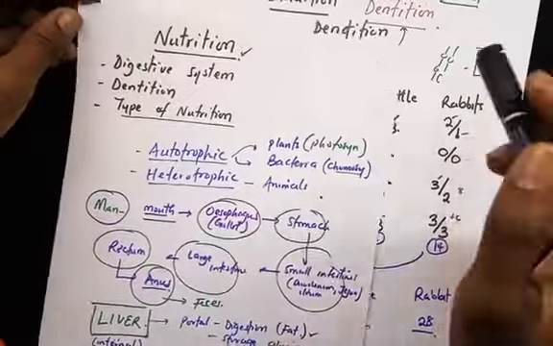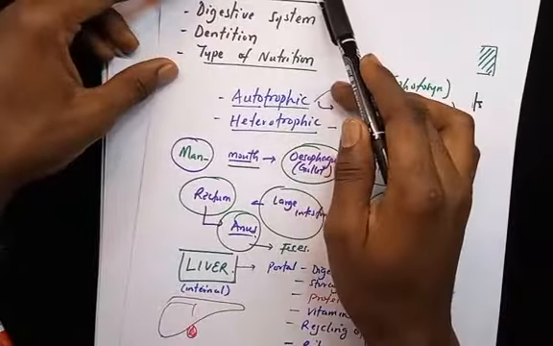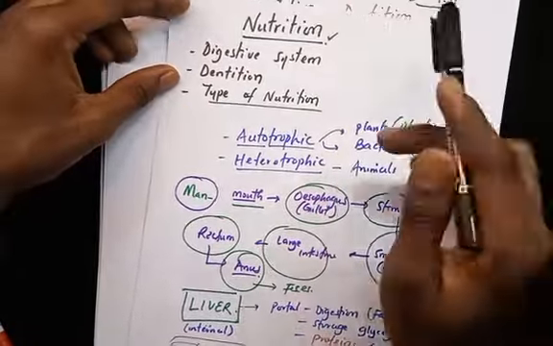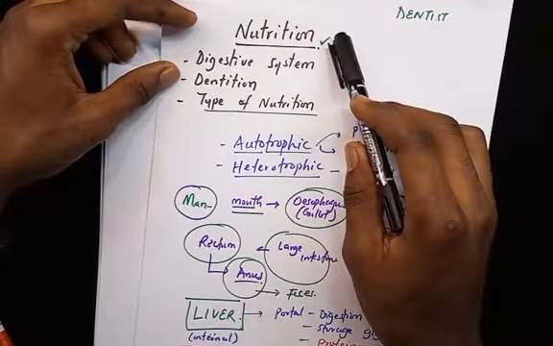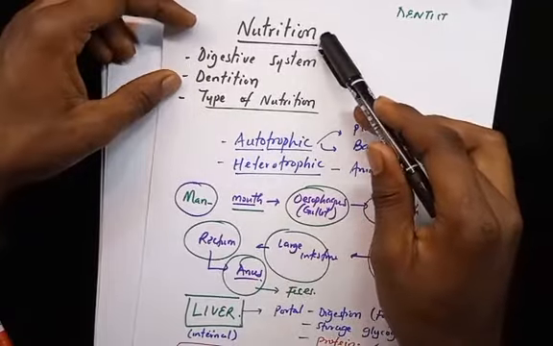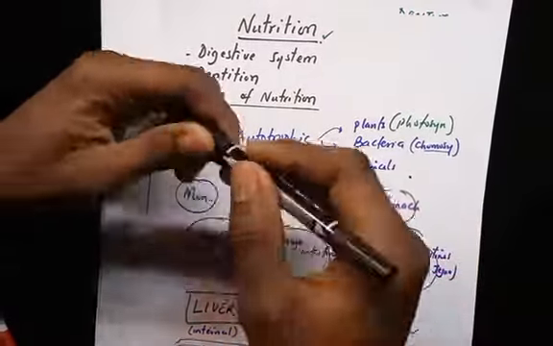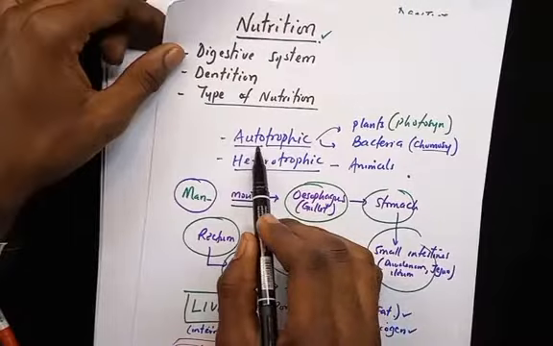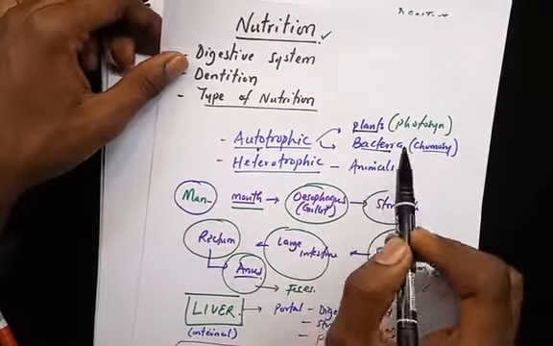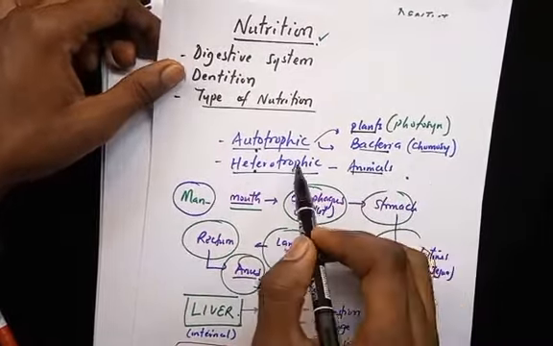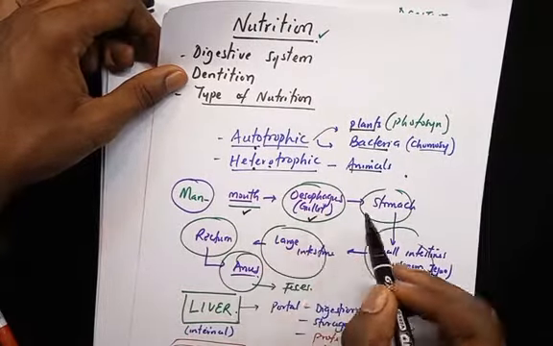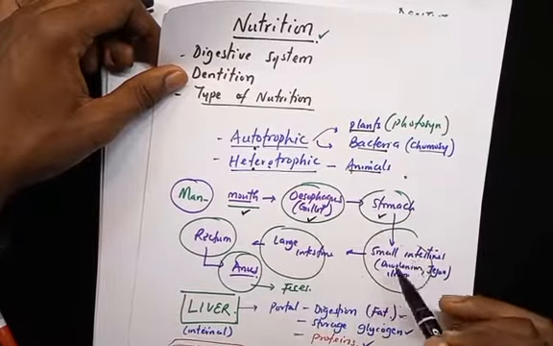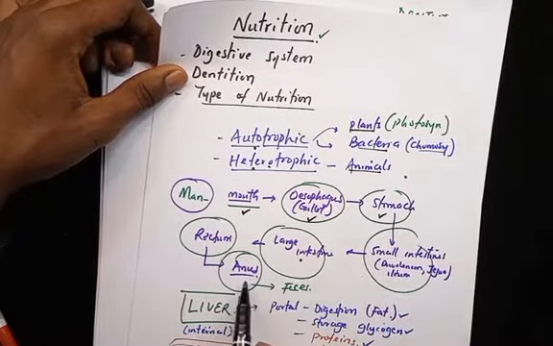Alright, so in summary, we first of all looked at nutrition. We said it's the mode in which living organisms get their nutrients into the cells, and how they break down these nutrients into absorbable and metabolic molecules that they can metabolize in their cells. We said living things can either be autotrophic, for example plants and bacteria, and they can be heterotrophic like animals that depend on plant and other animals for their food. In man, the digestive system starts from mouth to the gullet, or the esophagus, to the stomach, to the small intestine, to the large intestine, to the rectum, and to the anus.